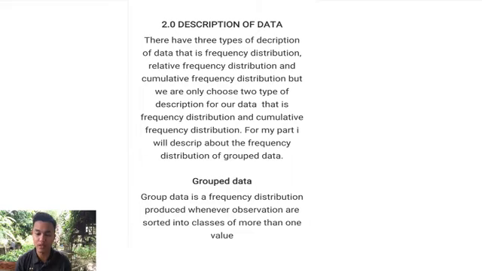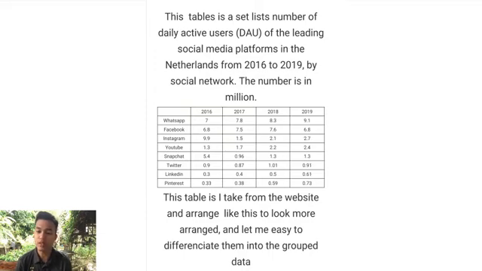For my part, I will describe the frequency distribution of grouped data. This table is a list of the number of daily active users of the leading social media platforms in the Netherlands from 2016 to 2019 by social network. The number is in millions. I took this table from the website and arranged it like this to look more organized and make it easy to differentiate them into grouped data.